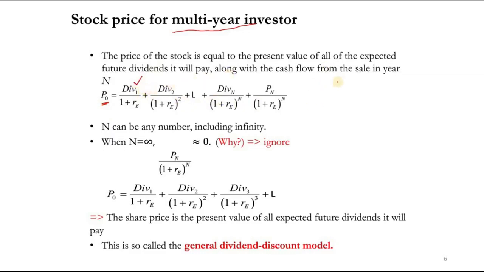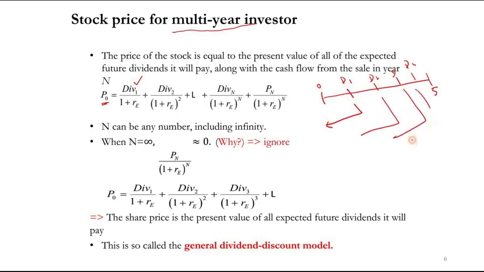Because maybe after 5 years I want to sell it, so you will receive dividend 1, dividend 2, dividend 3, dividend 4. For the first dividend you will discount this one, second this one, this one, this one, and then the dividend as well as the price, right? So after a specific period of time you will receive the dividend, and you are going to discount the dividend of the 5th year as well as the price, right?